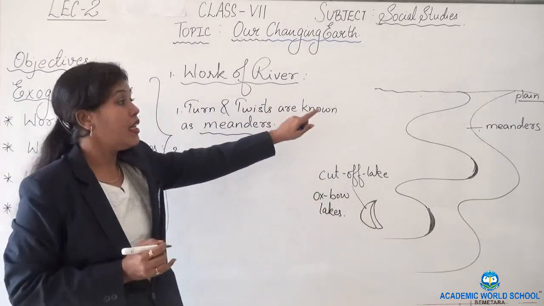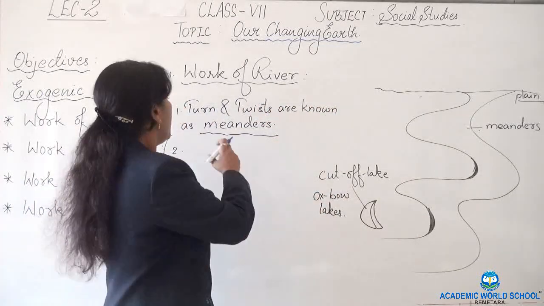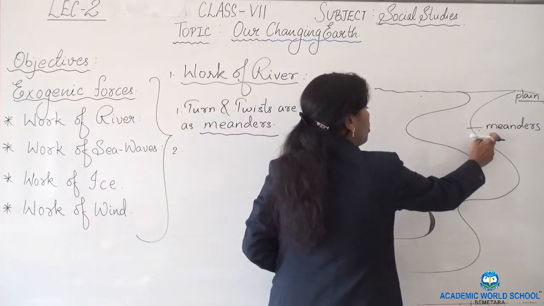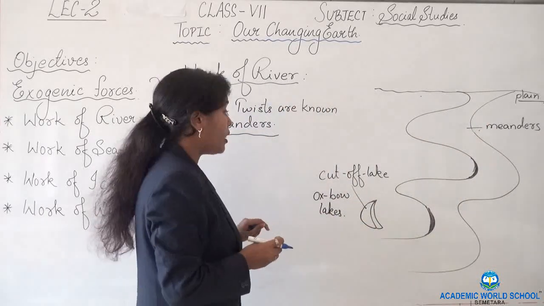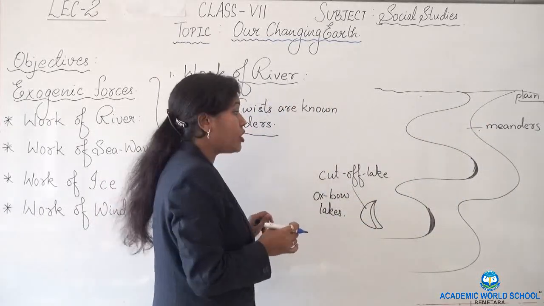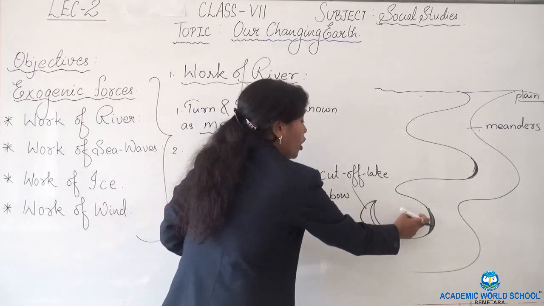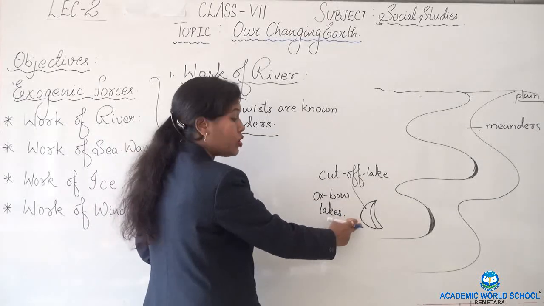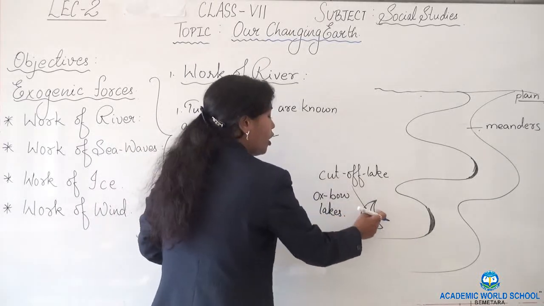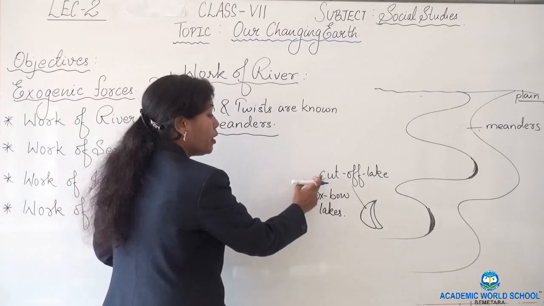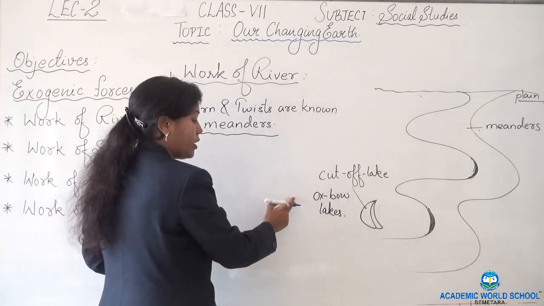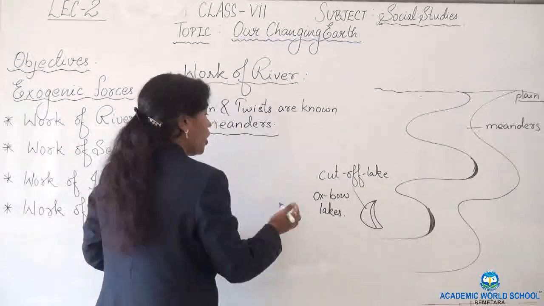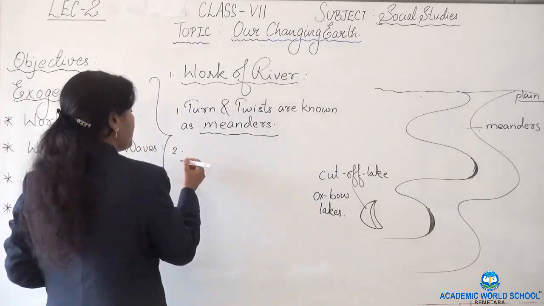What happens when the river enters the plain? Turns and twists are formed. These turns and twists are known as meanders. With the continuous movement, erosion and deposition of the meanders, some loop-like structures are formed. With continuous erosion and deposition, they cut off from the main river and form a cut-off lake, also known as an oxbow lake.